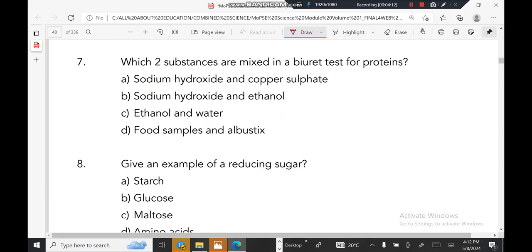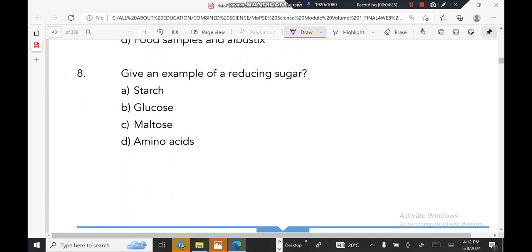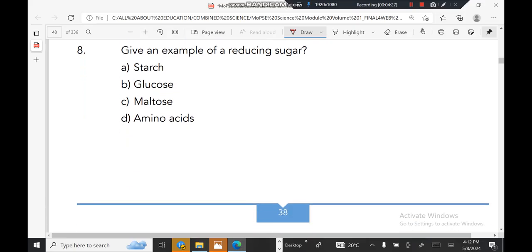Number one, sodium hydroxide and copper sulfate. This one is correct, so the correct answer was supposed to be A. Give an example of a reducing sugar. An example of a reducing sugar is glucose.